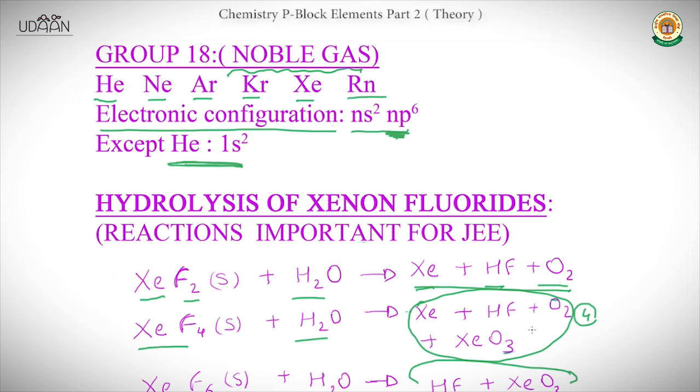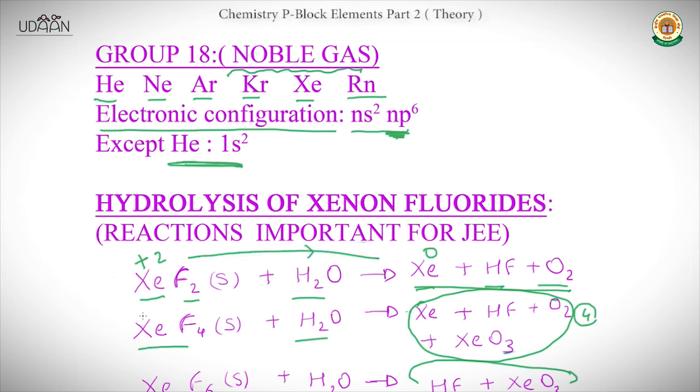One more thing you should note is that reaction number 3 is a non-redox reaction, whereas the above two reactions are redox reactions, as the oxidation state of Xe changes from +2 to 0 and from +4 to 0 in reactions 1 and 2 respectively. Here the xenon oxidation state is +2 and changes to 0, so it is a redox reaction.